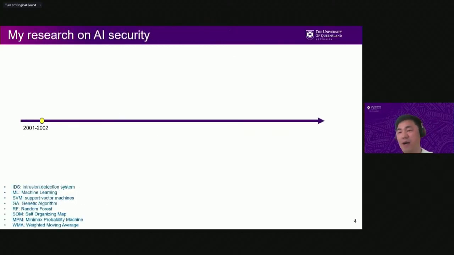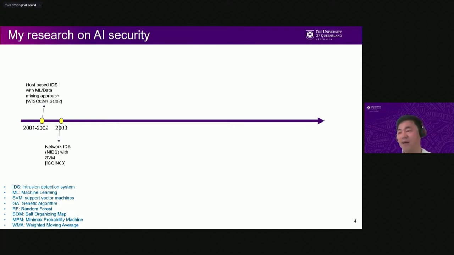And this shows my research on AI security over the years. From 2001, I worked on how to detect intrusion in host systems using system calls. And then I used network data, with machine learning techniques to detect intrusion as well.